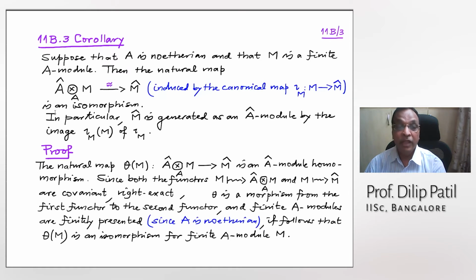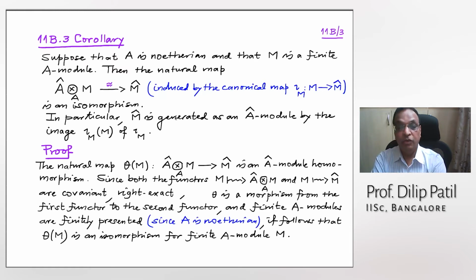And this map is an isomorphism. But remember, M has to be a finite module. In particular, M cap is generated, as an A cap module, by the image of this iota map. So if M is finitely generated, this M cap will also be finitely generated. That also I should have mentioned here.